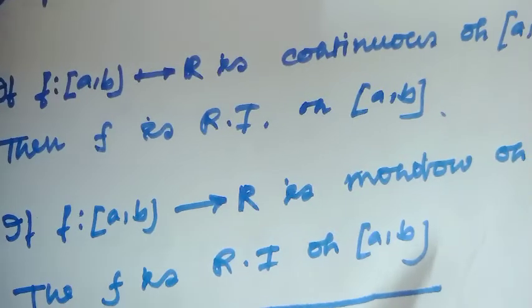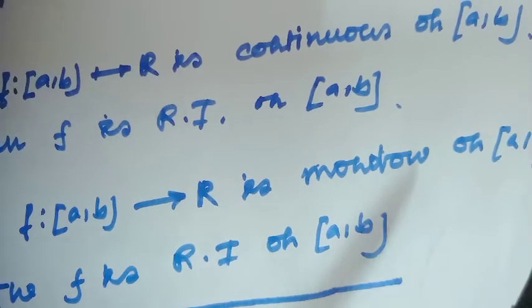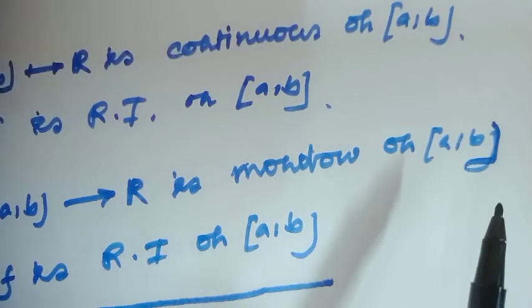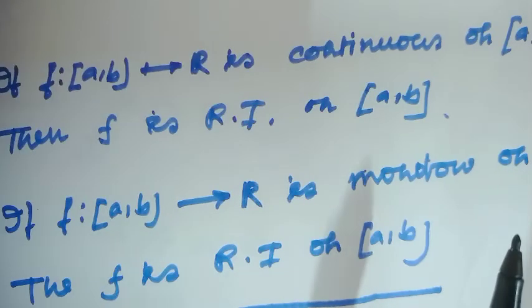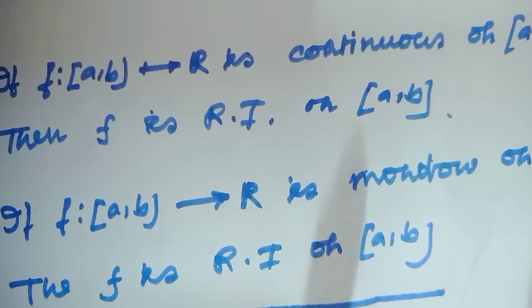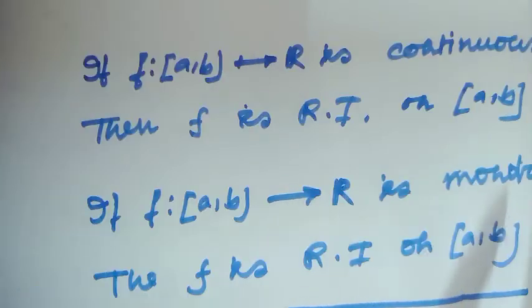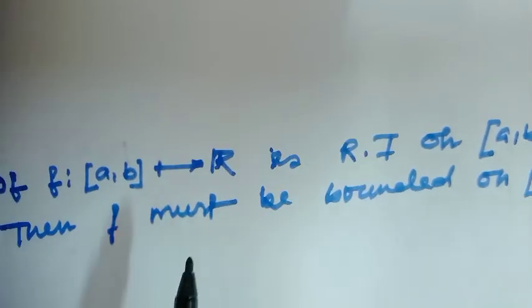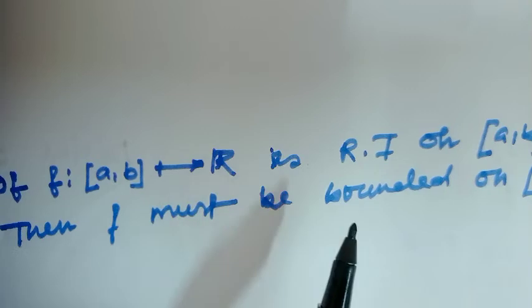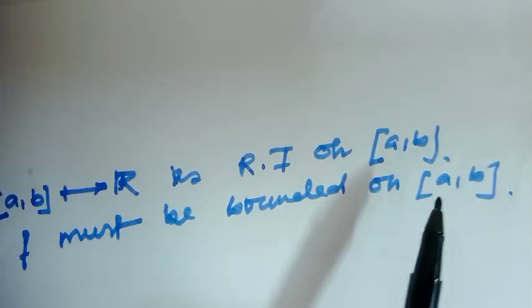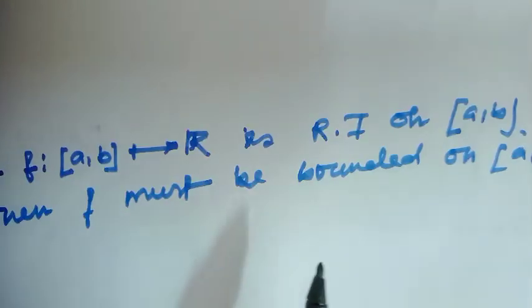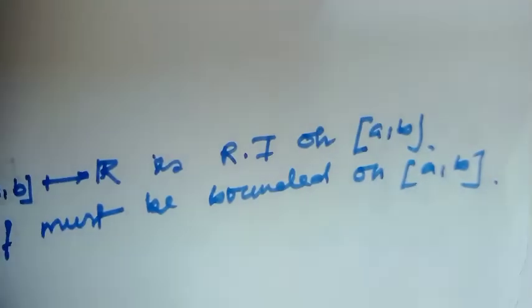And when the function is monotone on the closed interval [a, b], then the function is also Riemann integrable on [a, b]. This I had seen in my earlier video elaborately. I had proved this: every continuous function is Riemann integrable and every monotone function is Riemann integrable. Similarly, if a function defined from [a, b] to R is Riemann integrable on the closed set [a, b], then obviously the function must be bounded on the closed set [a, b].